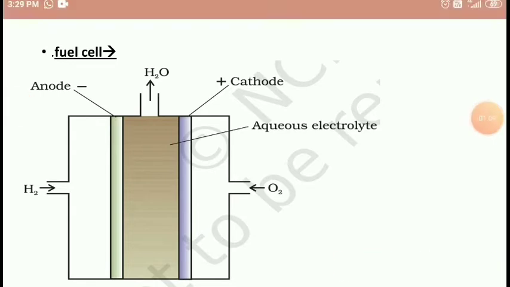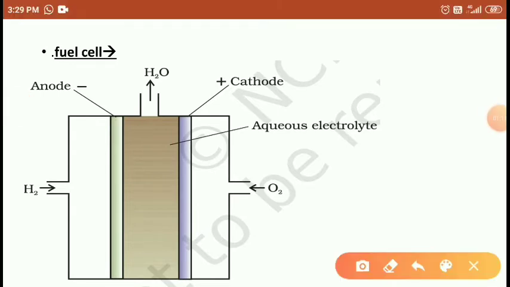It can also be defined as the process of combustion of hydrogen and oxygen to emit a large amount of energy, called a fuel cell. Right.